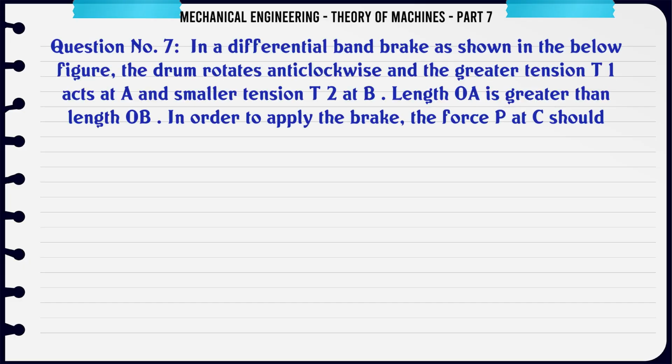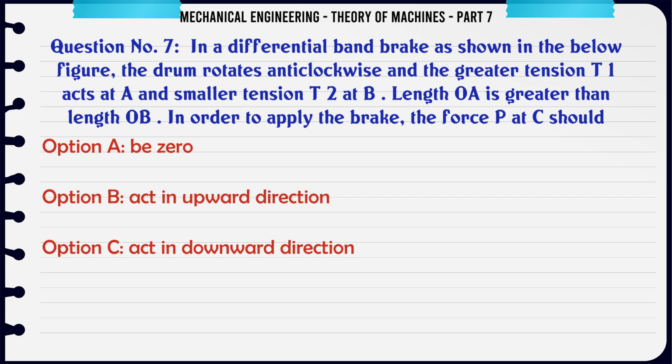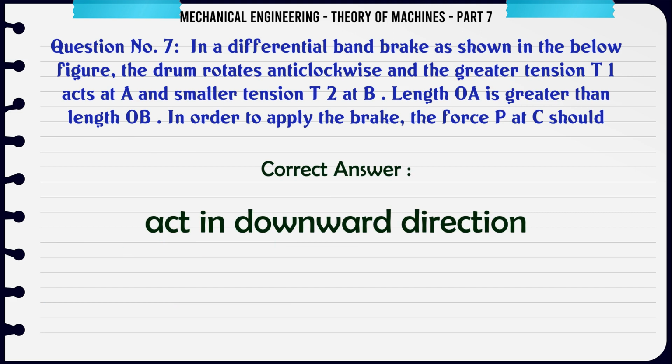In a differential band brake as shown in the below figure, the drum rotates anticlockwise and the greater tension T1 acts at A and smaller tension T2 at B. Length OA is greater than length OB. In order to apply the brake, the force P at C should A. be 0, B. act in upward direction, C. act in downward direction, D. none of the above. The correct answer is act in downward direction.